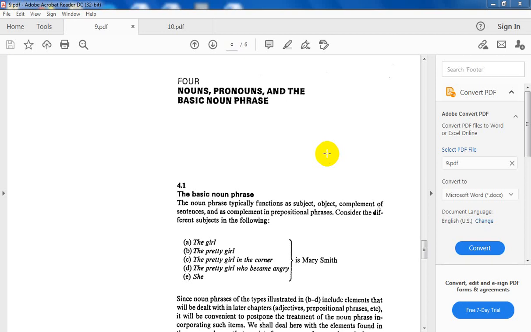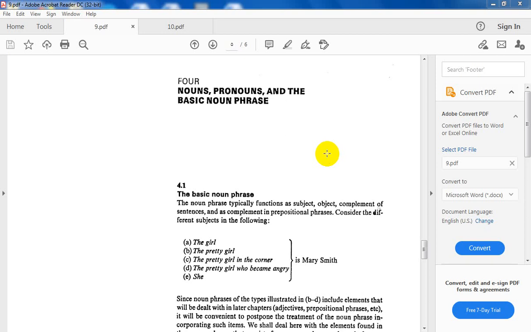It doesn't have a complete meaning, no complete idea, no complete thought. Again, it can function as a subject, as an object, direct object, indirect object, and so on. So it can be an element in the sentence.